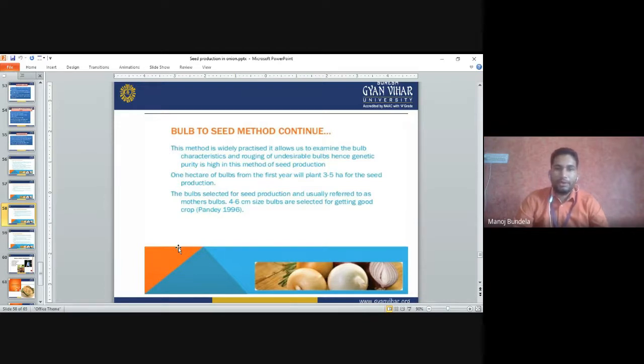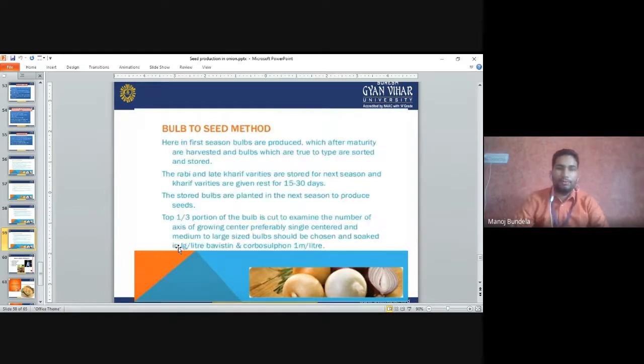The bulbs from 1 hectare of the first year will be planted on 3 to 5 hectares for seed production. The bulbs selected for seed production are referred to as mother bulbs. So whatever bulbs we are using for seed production are called mother bulbs. Bulbs of 4 to 6 centimeter size are selected for getting a good crop. Bulb to seed method.